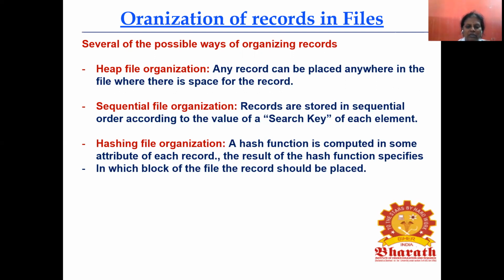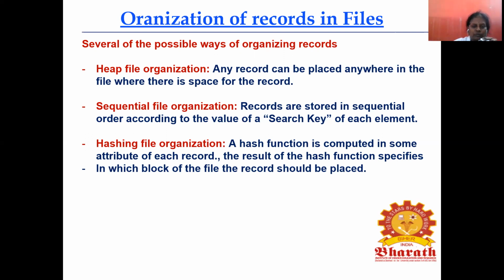In hashing file organization, the hash function is computed on some attribute of each record. The result of the hash function specifies in which block of the file the record should be placed. So where there is space, it will specify, and the record will be placed there. So the possible ways of organizing records are heap file organization, sequential file organization, and hashing file organization.